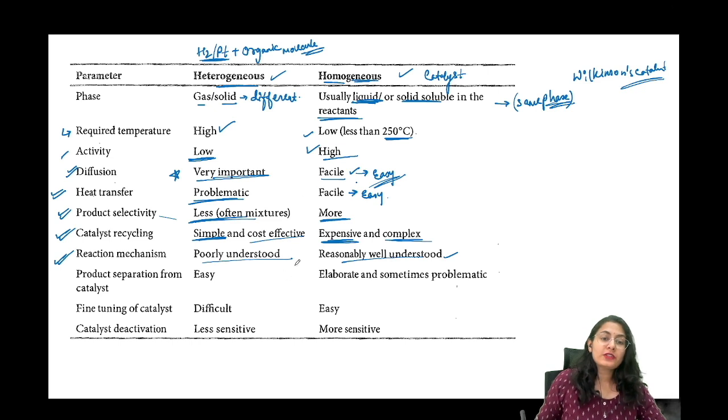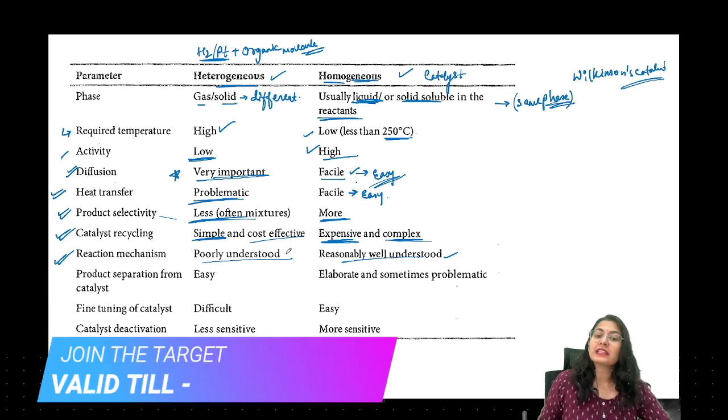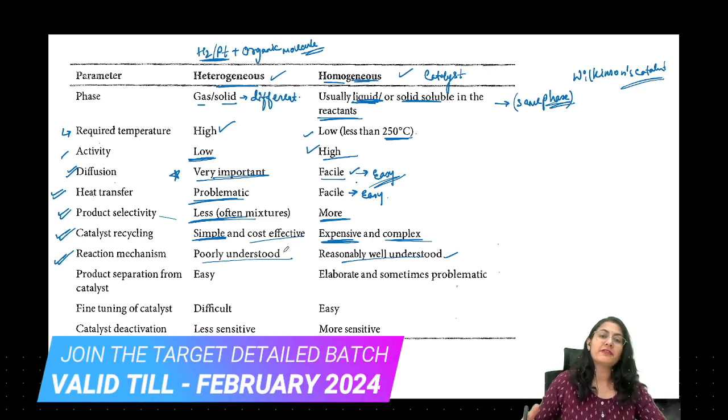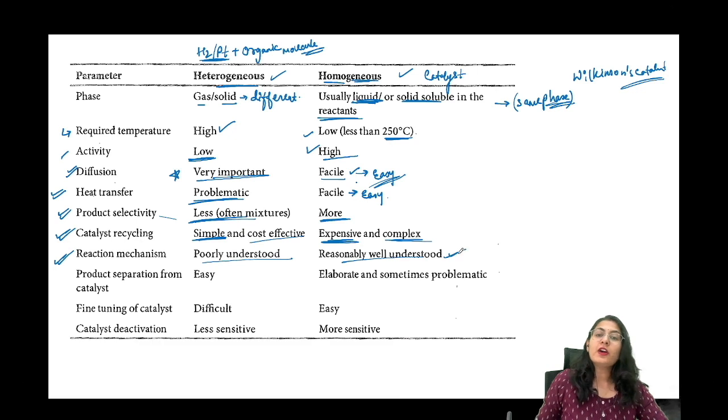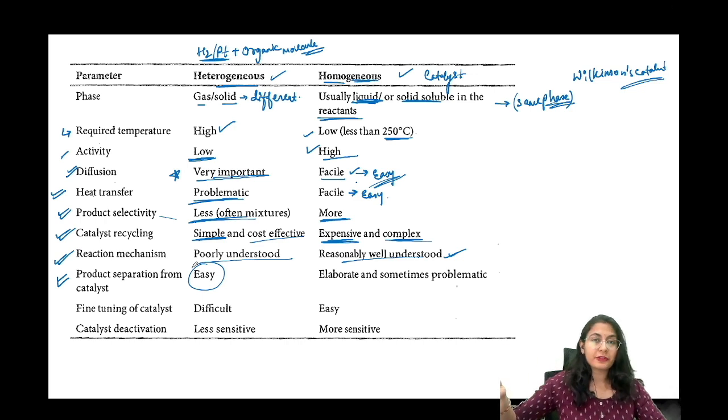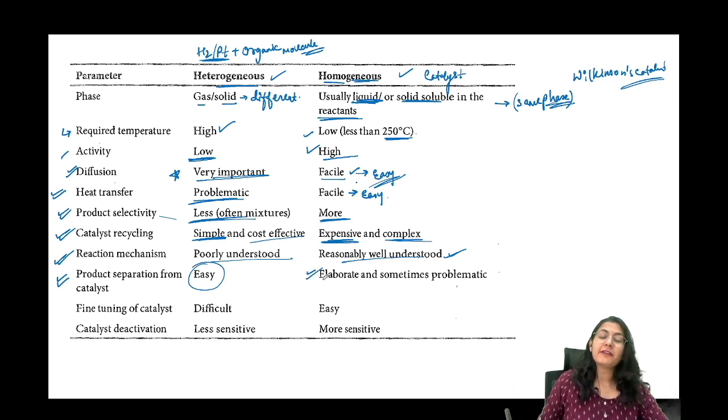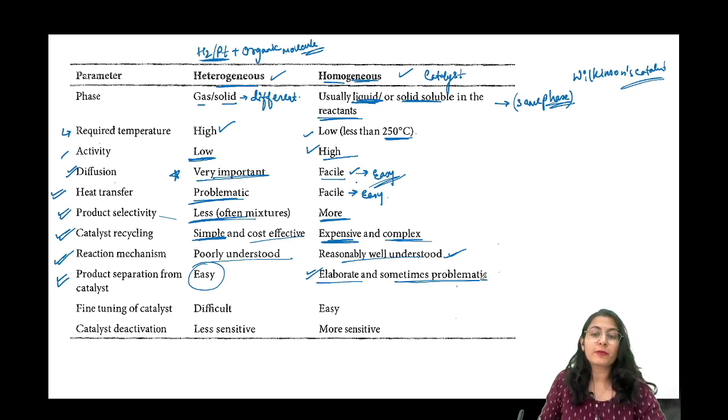ठीक है, तो heterogeneous catalysis में इतना अच्छा रेट हम नहीं डिफाइन कर सकते हैं जैसे कि हम homogeneous में कर सकते हैं. Product separation is also very easy because the catalyst is already in a different medium, it is separated. लेकिन यहाँ पे थोड़ा मुश्किल होता है. You might have to do some distillation, some other reactions. All right, so it is elaborate and sometimes problematic to remove the product.